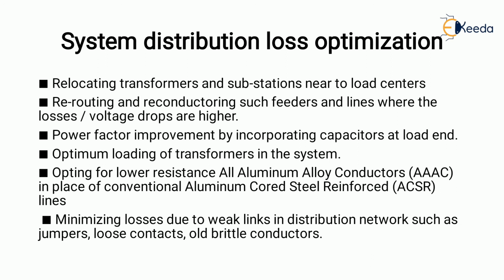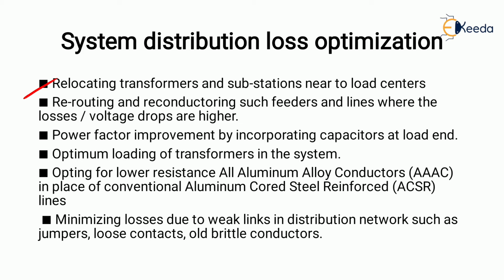Now let us see how the system distribution losses can be optimized. It can be optimized by relocating transformers and substations near to the load center. By relocating them near to the load center, the losses can be minimized.